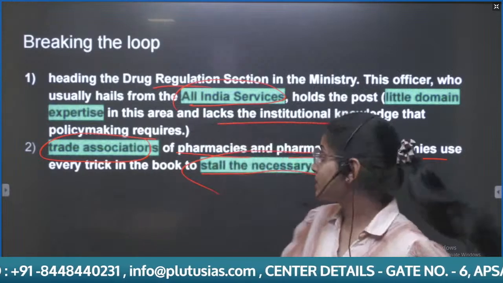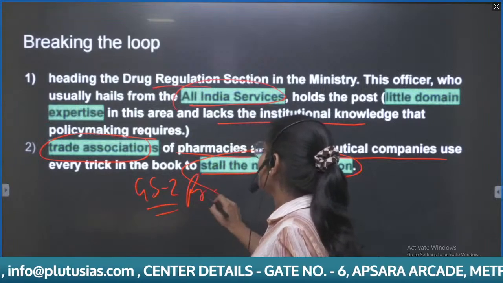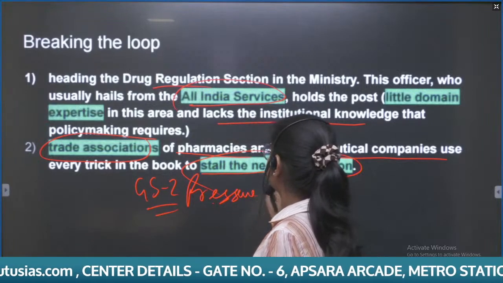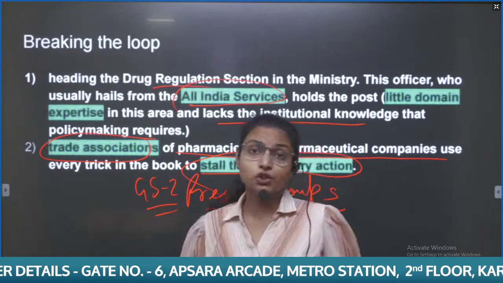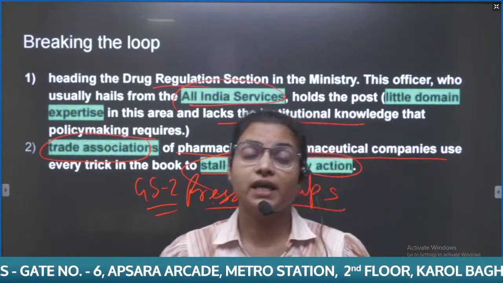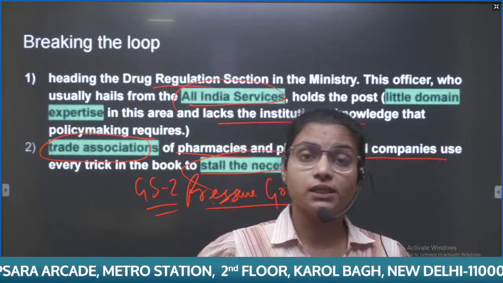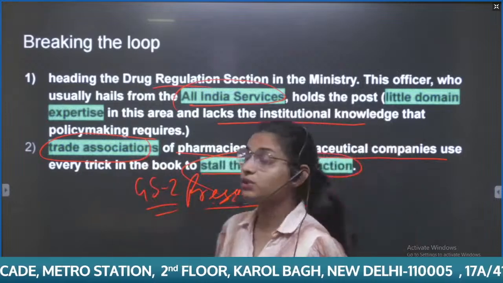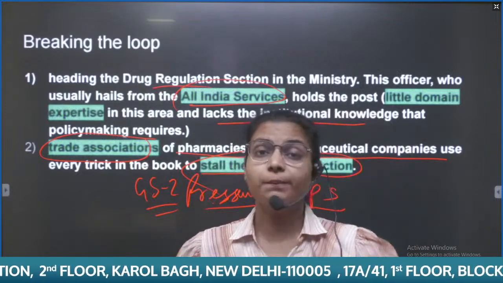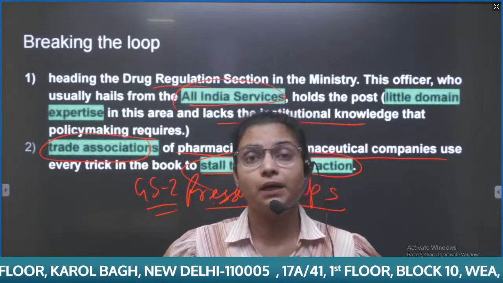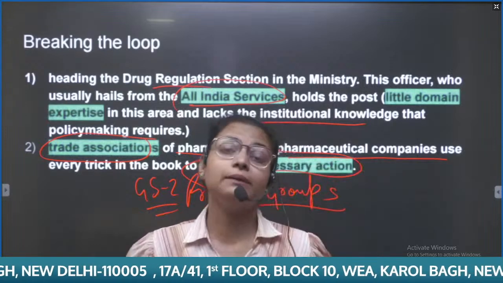And you can use this example in the GS2 pressure groups topic. We have discussed it multiple times, like pressure groups are those groups or associations which are able to exert pressure on public policy. The same way these trade associations of the pharmaceutical companies are able to exert pressure on the health department, so the guidelines could not be made legally binding.